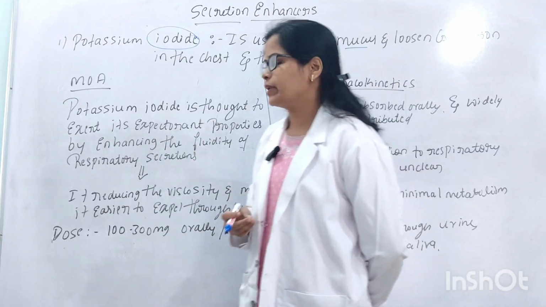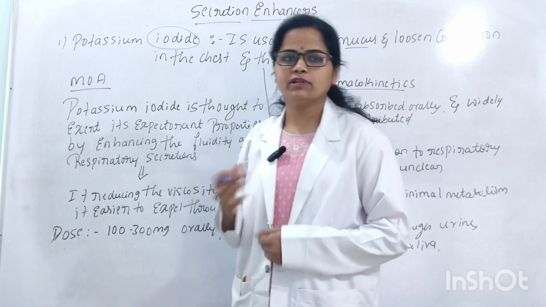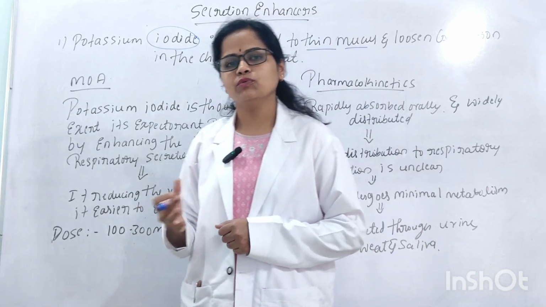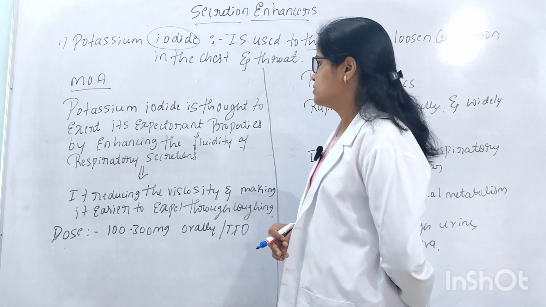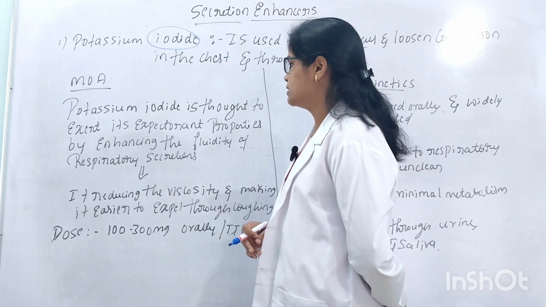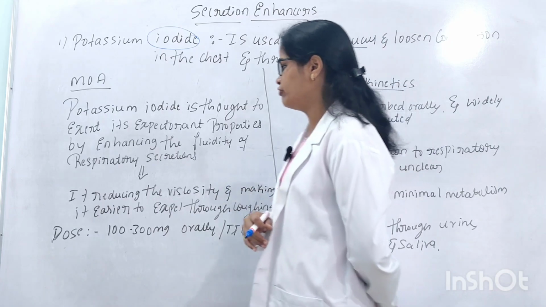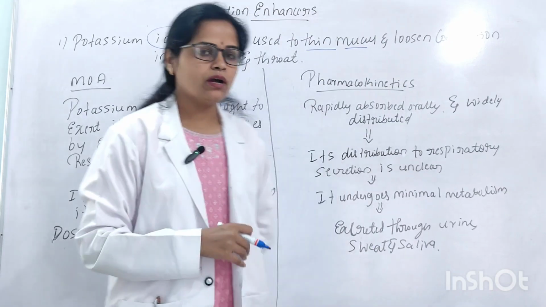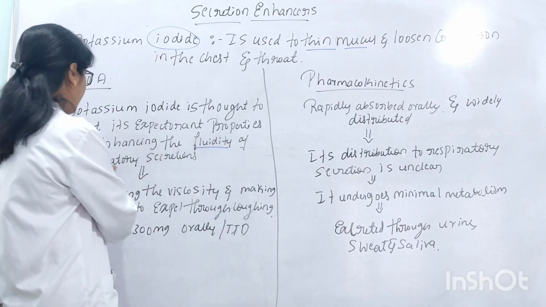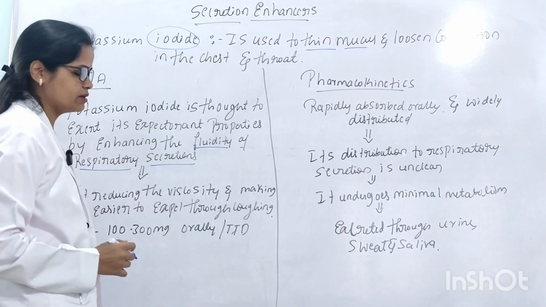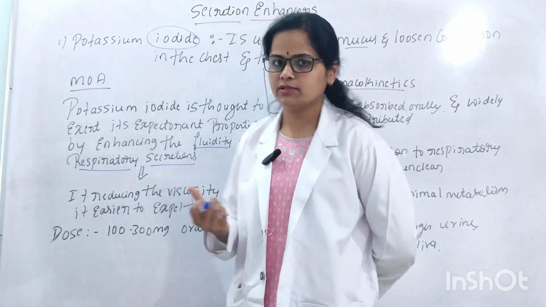So first we'll see the mechanism of action. The mechanism of action means after administration, how the drug is going to act in the body. Potassium iodide is thought to exert its expectorant properties by enhancing the fluidity of respiratory secretions. Okay, how is it going to work? It enhances the fluidity of respiratory secretions, converting them into fluid.